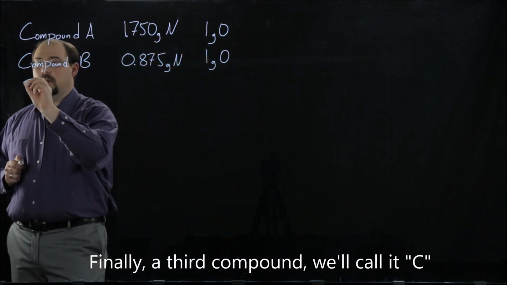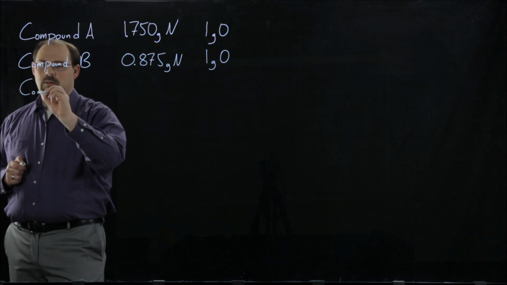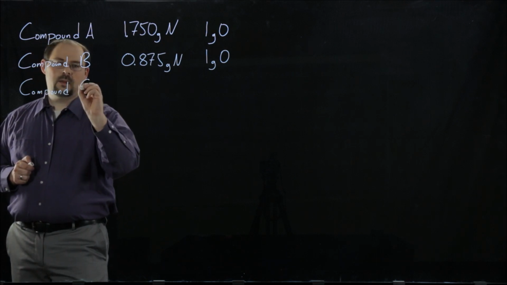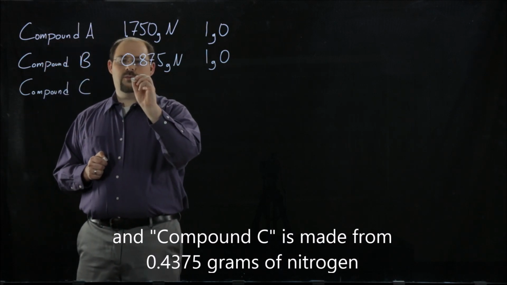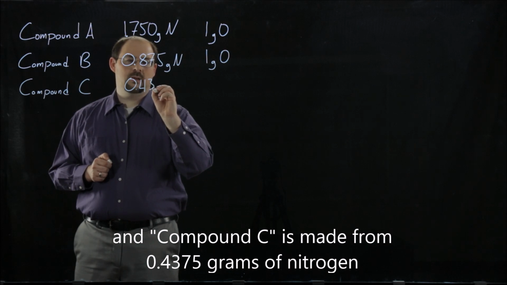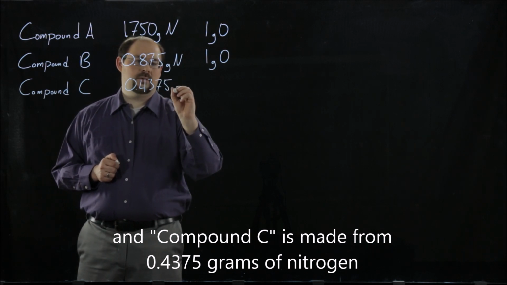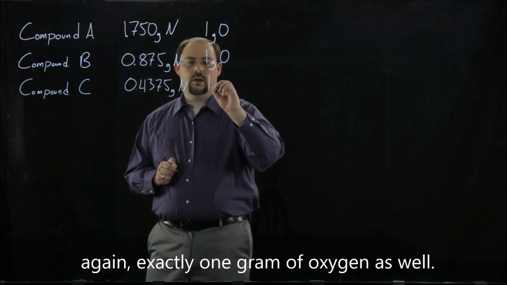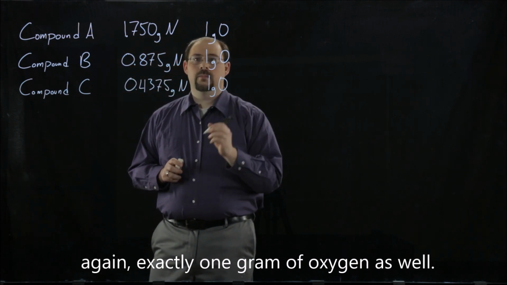Finally, a third compound, we'll call it C. And compound C is made from 0.4375 grams of nitrogen. Again, exactly 1 gram of oxygen as well.